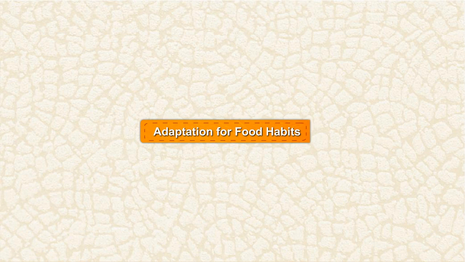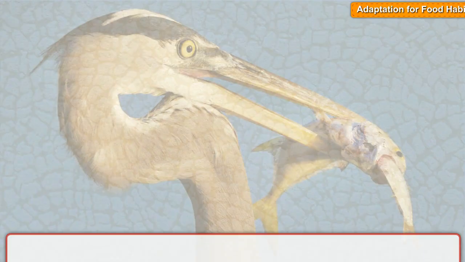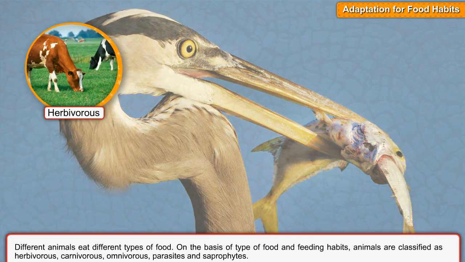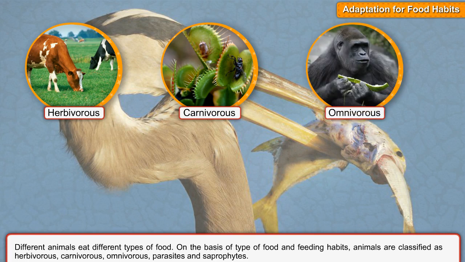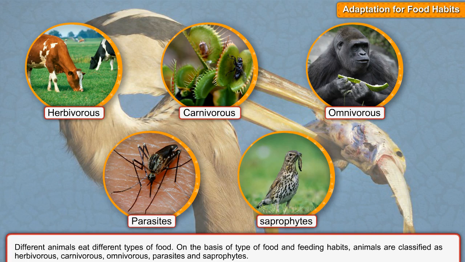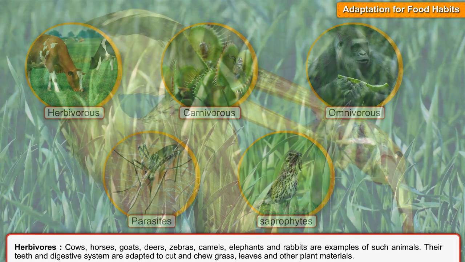Adaptation for food habits. Different animals eat different types of food. On the basis of type of food and feeding habits, animals are classified as herbivorous, carnivorous, omnivorous, parasites, and saprophytes. Herbivores.